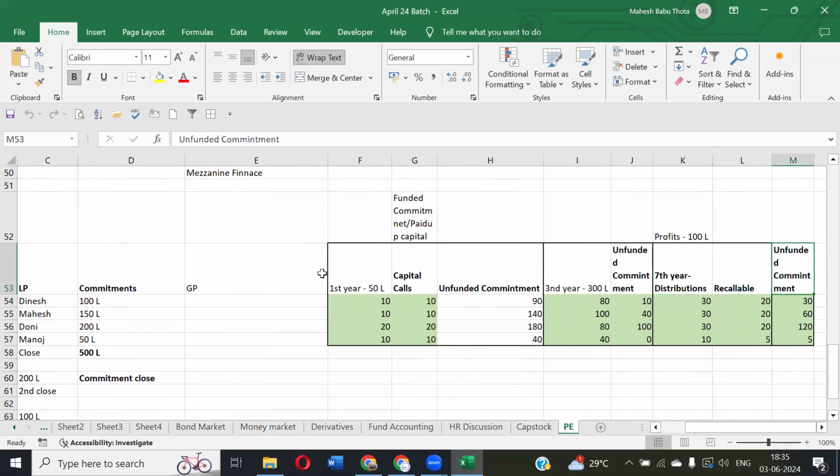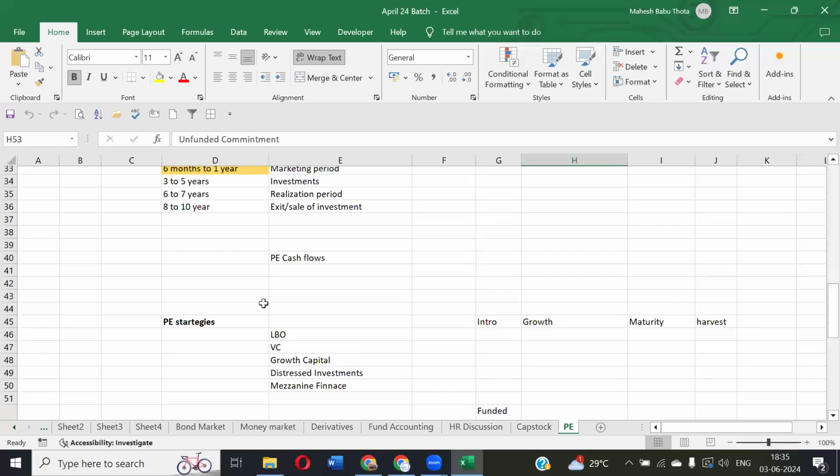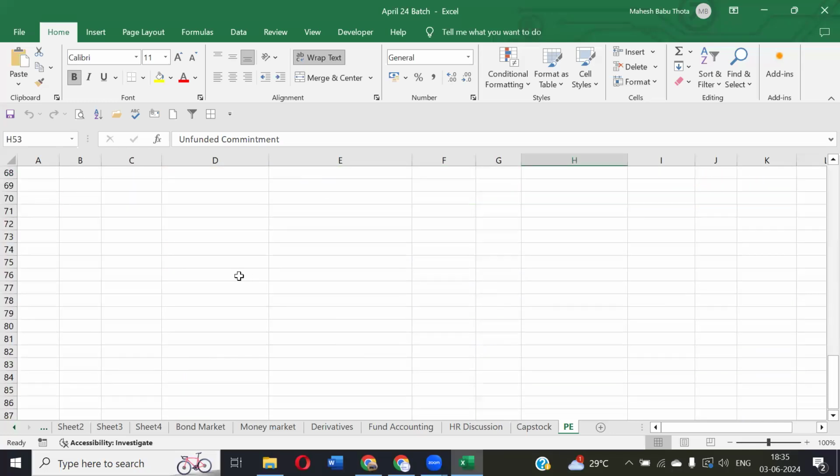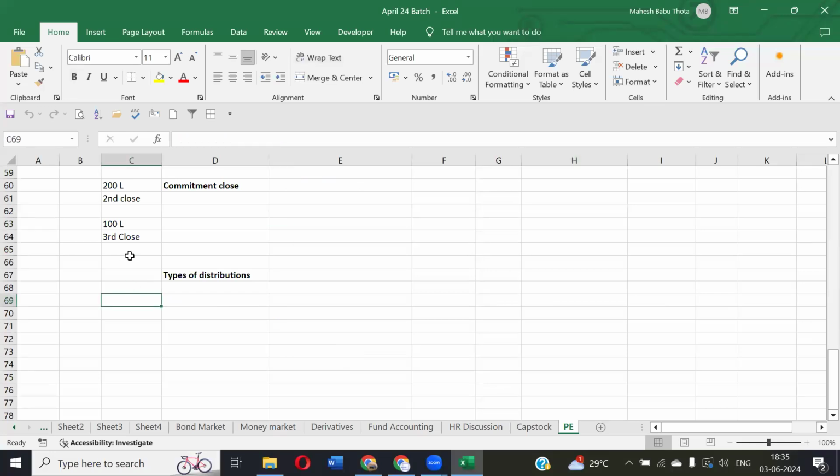What is a funded commitment? What is the unfunded commitment? Mechanized finance. And also we discussed the strategies as well, the different strategies of private equity. All these things we discussed, right? So today, we'll talk about a few more concepts in private equity itself.